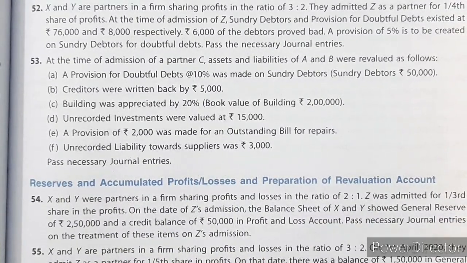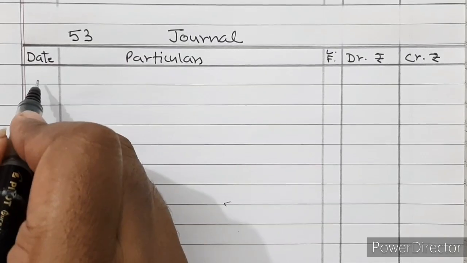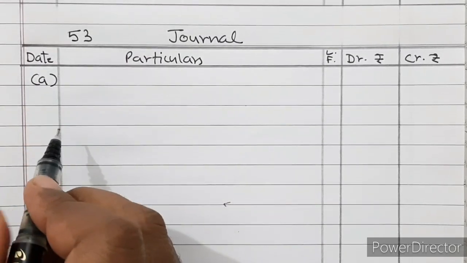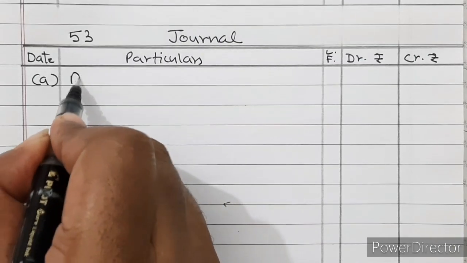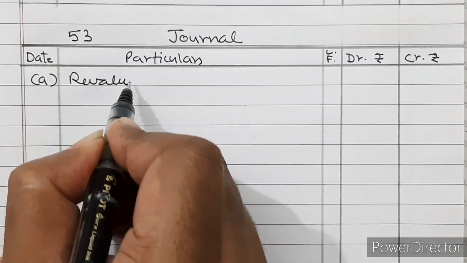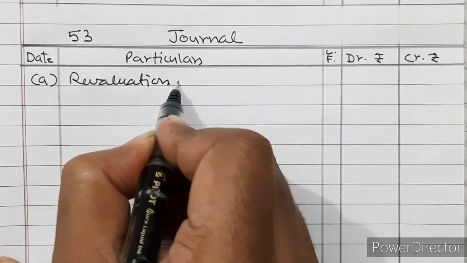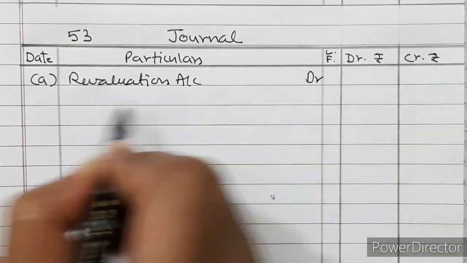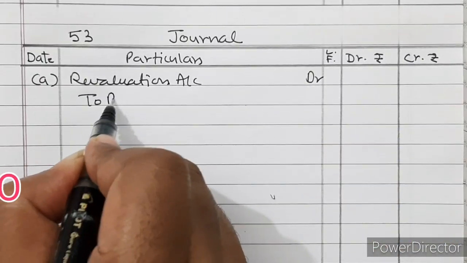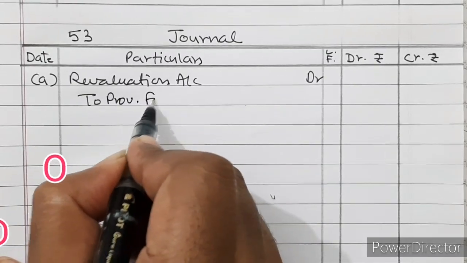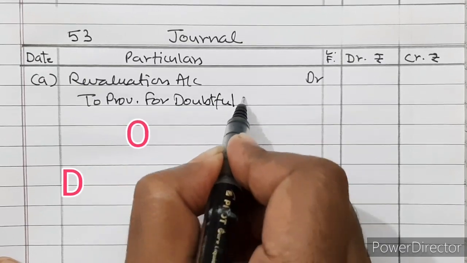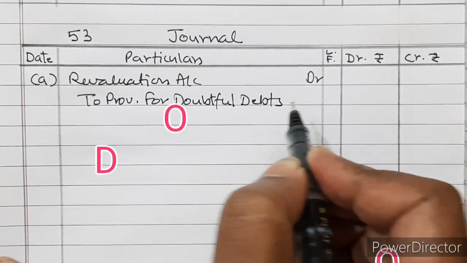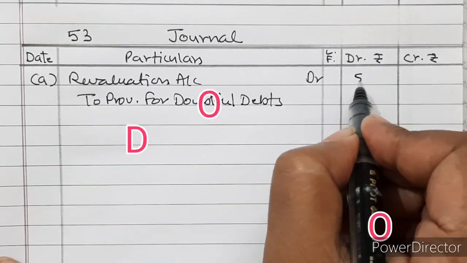Let us do it. So let us see the solution. Point A. Provision for bad and doubtful debts is to be created. So revaluation account debited to provision for doubtful debts, rupees 5,000.